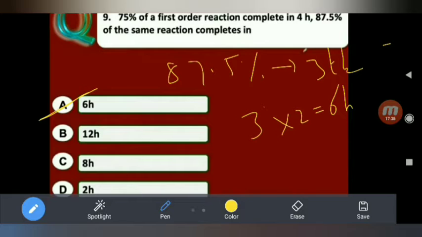So here 75% of the first order reaction is completed in 4 hours. In the 75%, how many half-lives? 2 half-lives. So 2 half-lives is equal to 4 hours, 1 half-life is 4 by 2, 2 hours. So the half-life is 2 hours. Similarly, 87.5% reaction completed requires 3 half-lives. So 3 into 2, that is 6 hours.